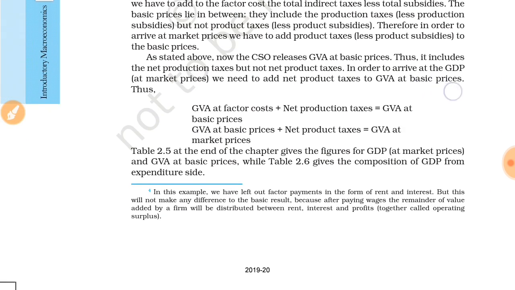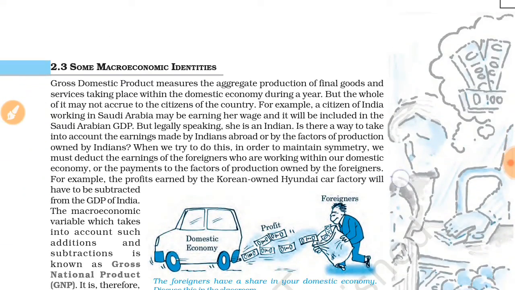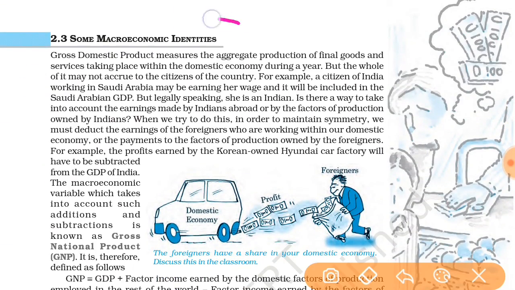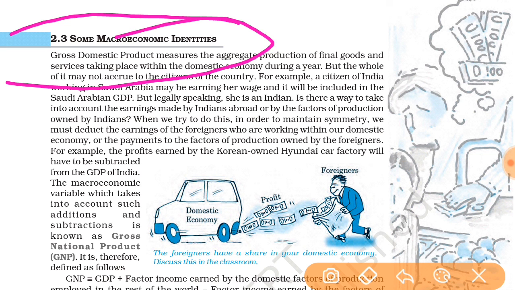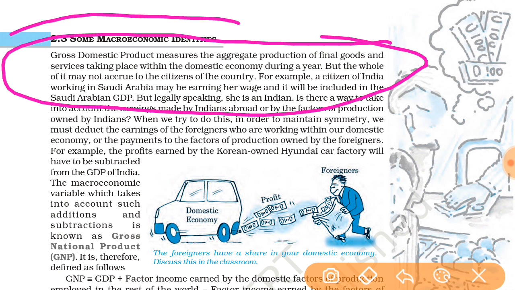Next, see here some important macroeconomic identities. In this paragraph, first we have to understand what is GDP, gross domestic product.